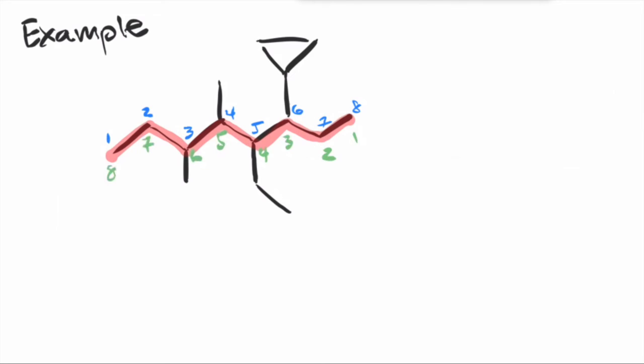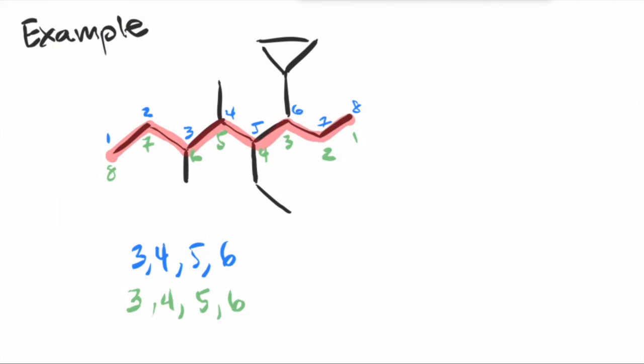Let's see here. If we go from left to right, we see a substituent at 3, at 4, at 5, and at 6. Whereas if we go from right to left, we see a substituent at 3, at 4, at 5, and at 6. Okay, so that doesn't help us. It's a tie. So then we need to go ahead and see our first substituent.